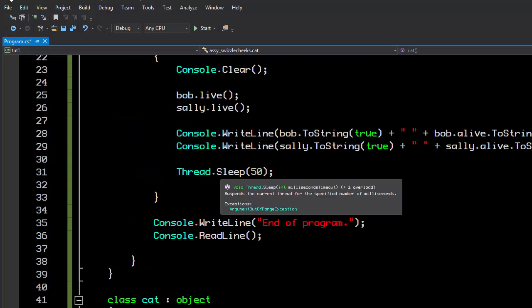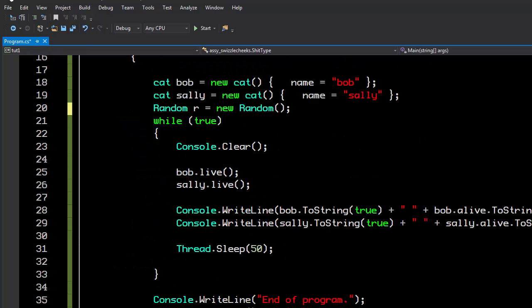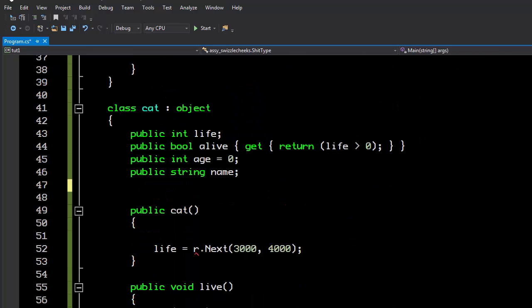So how do we create a randomizer that's the same for every cat? Well, the most obvious answer is to put it outside the cat, make the randomizer out here and pass it in. Then when you create a new cat, you have to set the randomizer. But that's a pain. And people outside the cat shouldn't have to worry about how the cat's life comes into play.